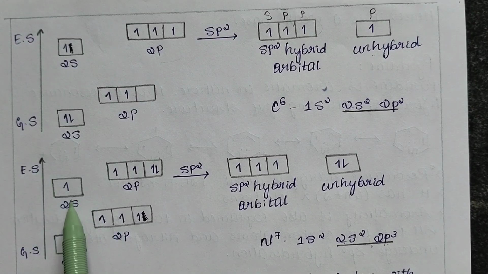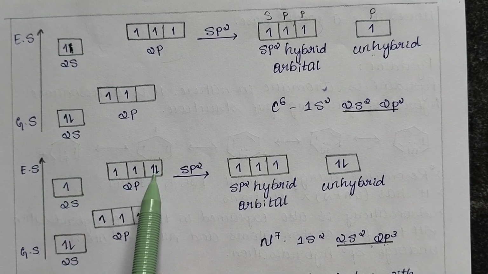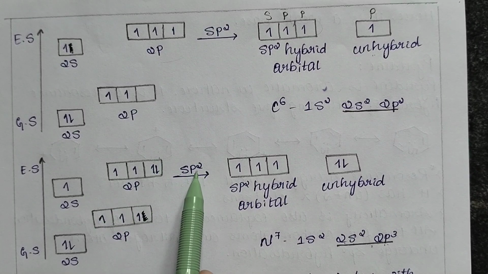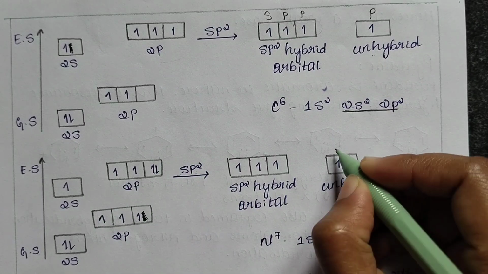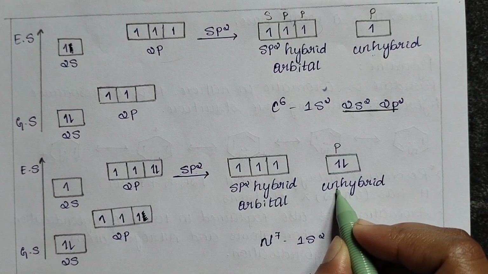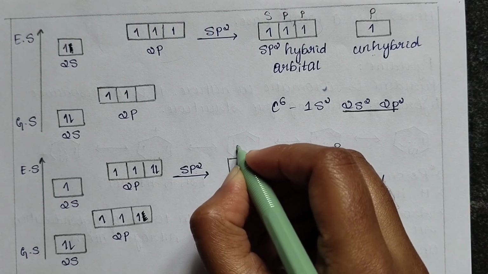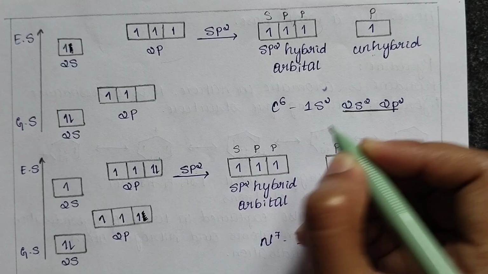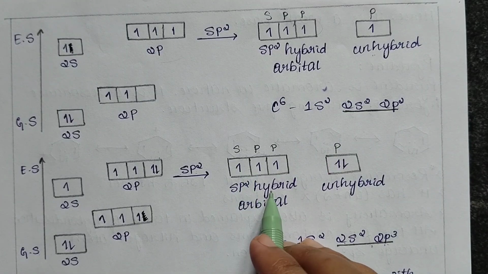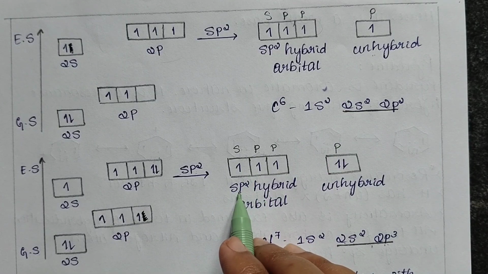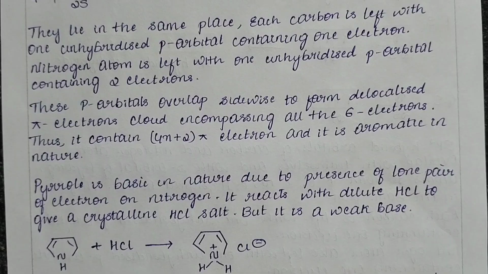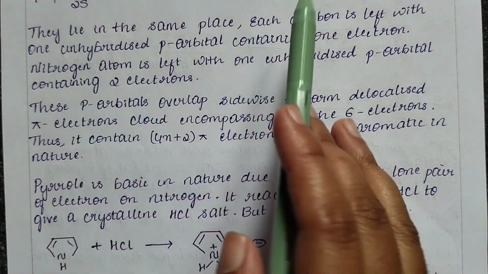Once the atom gets excited, the electrons will jump from the ground state to the excited state. That is, 1 electron from the 2s orbital will jump into the 2p orbital, which leads to the formation of sp2 hybridization. Here there is a p orbital which is unhybridized, having a pair of electrons. And here we can see the 2s orbital and 2p orbitals will undergo hybridization, leading to the formation of sp2 hybrid orbitals. Now let's see the explanation behind the excitation.